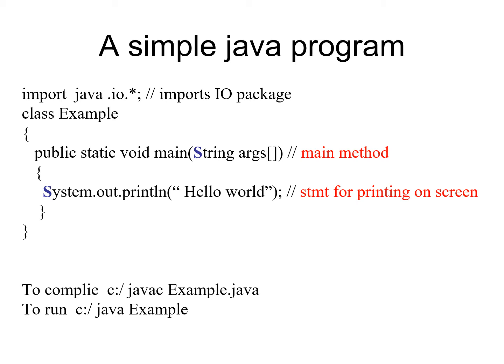That is, first letter of each word should be in capital in any class name. So S in String class and S in System class must be in capital. When I have named my class Example, E is given in capital letter. So if you want, you can follow that recommendation.